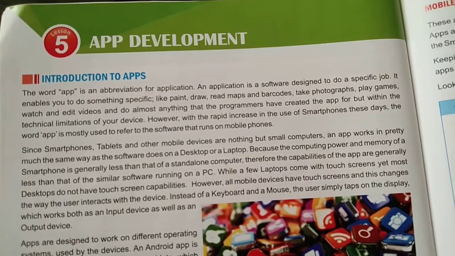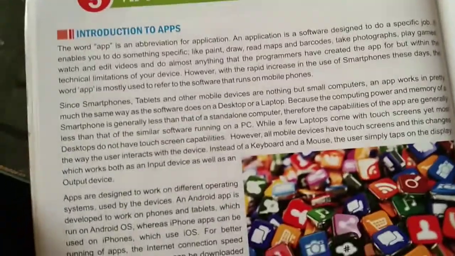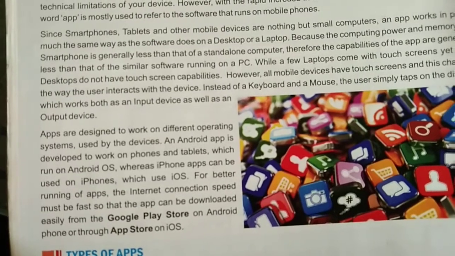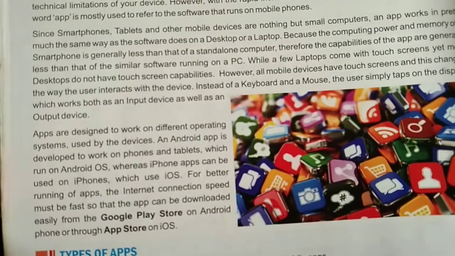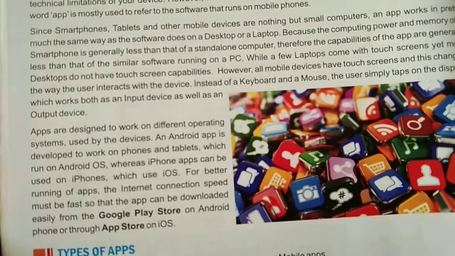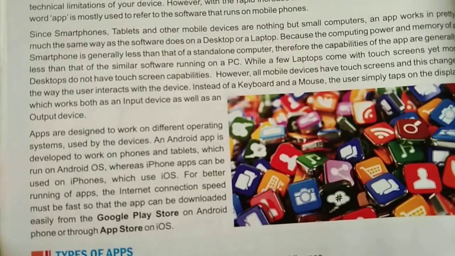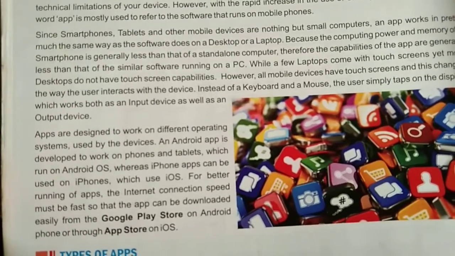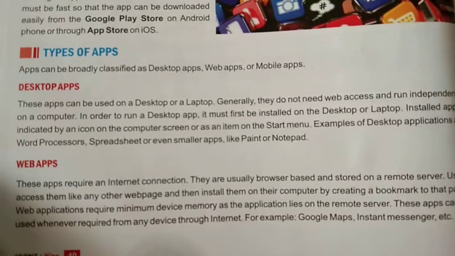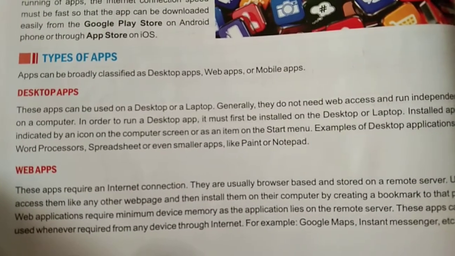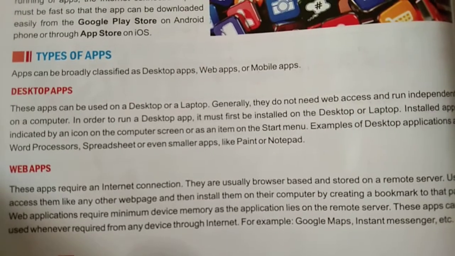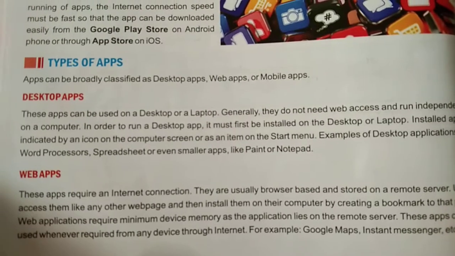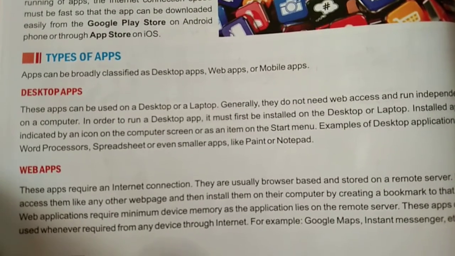So this is the introduction part of apps, but apps are also designed to work on different operating systems that are used by the devices or by the users. So an Android app is developed to work on phones and tablets which run on the Android operating system. So class, this is all about app development. Now our next question arises: what are the different types of apps? There are three types of apps: desktop apps, web apps and mobile apps. So let's study these three apps one by one.